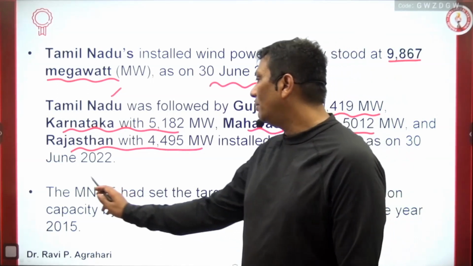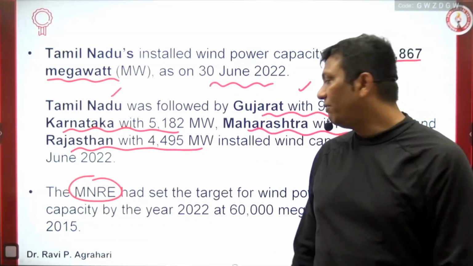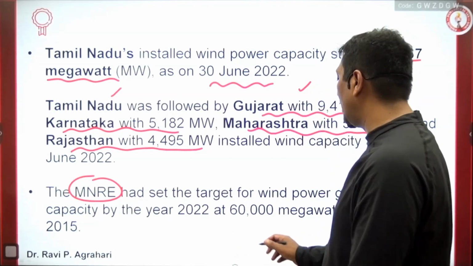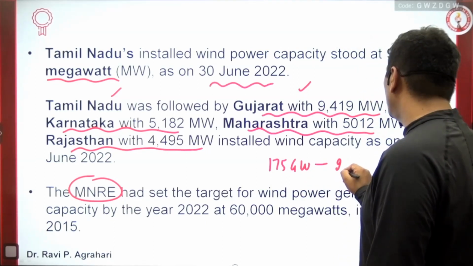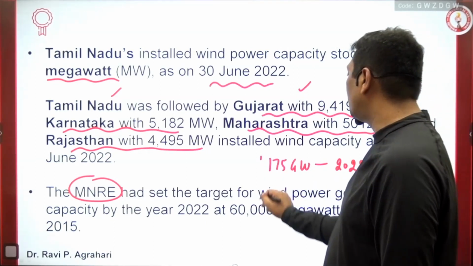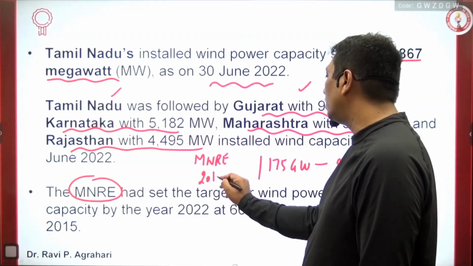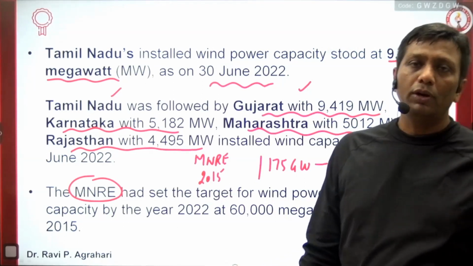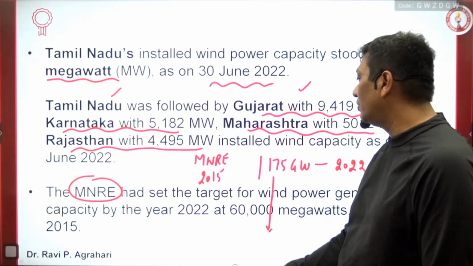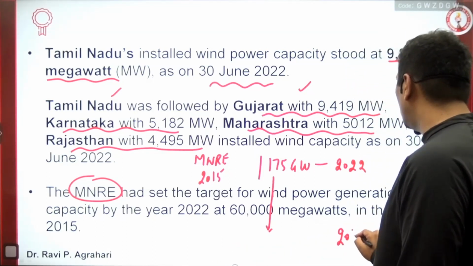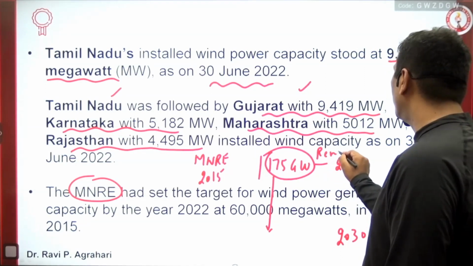And see the MNRE target for wind energy generation. In the previous discussion I told you, guys, that India will try to achieve 175 gigawatts by 2022, and that was a provision of MNRE in 2015. Now this provision is already finished, because 2022 is over. So what is the next target? Now it is 2030.